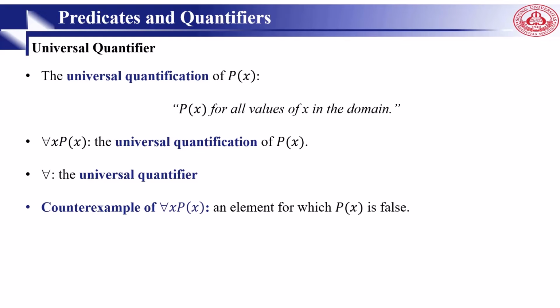The universal quantification of P is the statement P(x) for all values of x in the domain. When we say all students of Sejong University, we mean students registered at Sejong University, not Seoul National University, not Yonsei. That's why the statement of this proposition is about Sejong students, not Yonsei students, right? That's called the domain. For all x P(x) is the universal quantification of P(x).